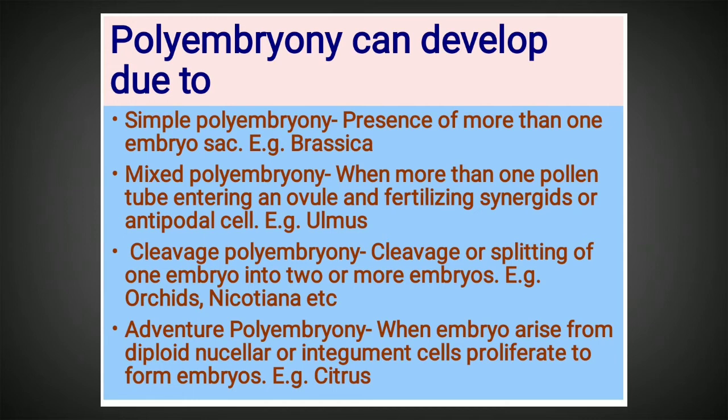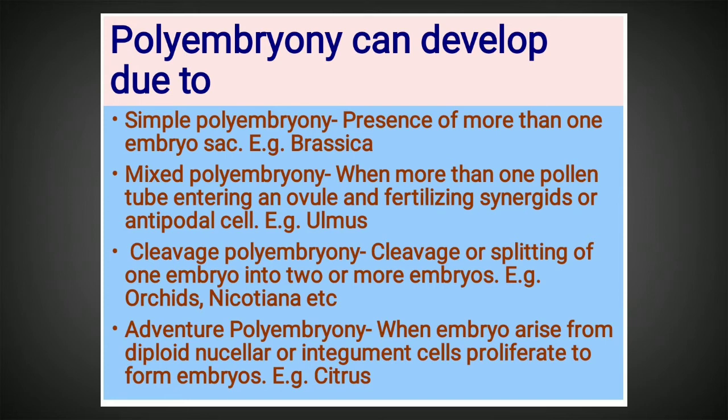The first type of polyembryony is called simple polyembryony, and this happens because of the presence of more than one embryo sac in the ovule. This condition of multiple embryo sacs may happen because of the formation of all the megaspores. We know that there are 4 megaspores, and when all these 4 megaspores are functional and form the embryo sac, that condition is called the tetrasporic formation of embryo sac.